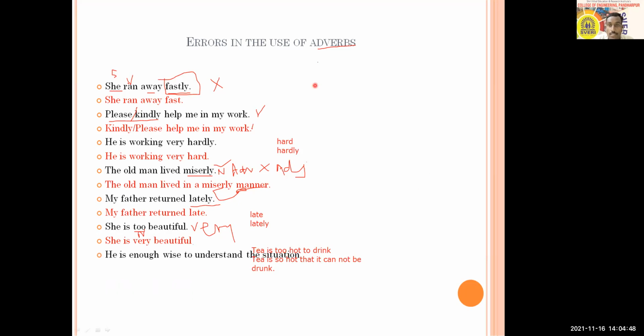Then one more sentence we have says, "He is enough wise to understand the situation." Okay, so your problem is with this, and how you can make it correct. "He is enough wise to understand the situation." How should it be? Sir, we are able to replace the "enough wise" word with "very wise."